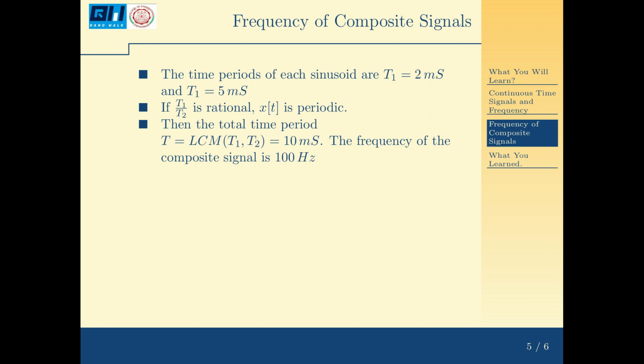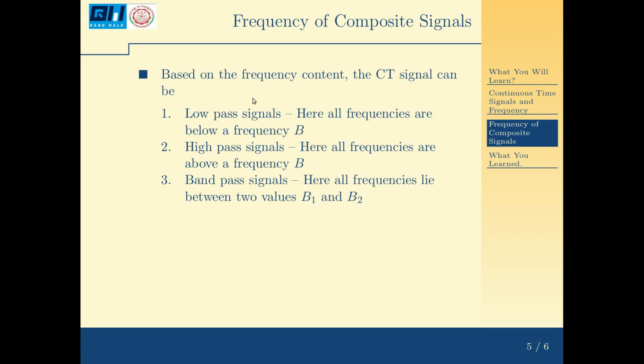The time periods of each sinusoid is T1, that is 2 milliseconds, that corresponds to 500 hertz, and T2 is 5 milliseconds, this corresponds to 200 hertz. If T1 by T2 is rational, then x(t) is periodic. So that is mandatory. Then the total time period T is the LCM of T1 and T2, that is 10 milliseconds. So the frequency of the composite signal is 100 hertz. This is T1, 2 millisecond, and this is T2, 5 millisecond.